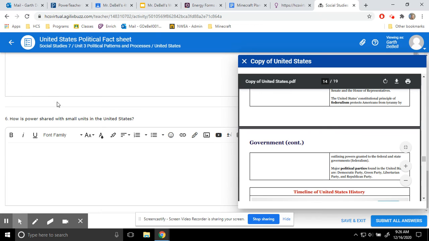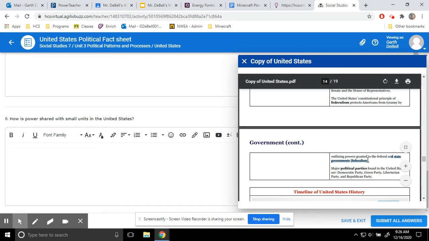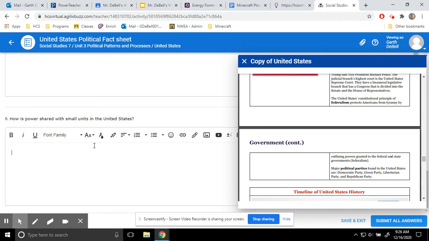And then the smaller units of power, that would be the state, county, and then city governments, right? So they don't really talk about the county and the city, but they do talk about the state. So at the very least, you need to talk a little bit about the state governments, and that that's where power is broken up into little portions for each state, right?